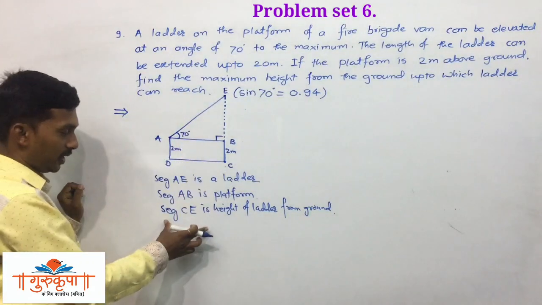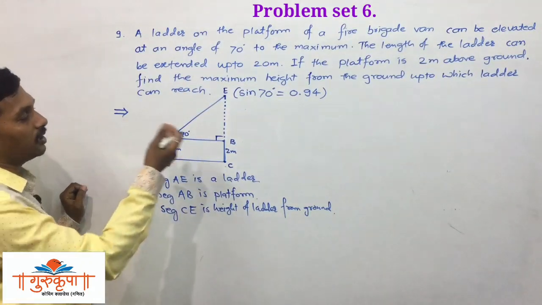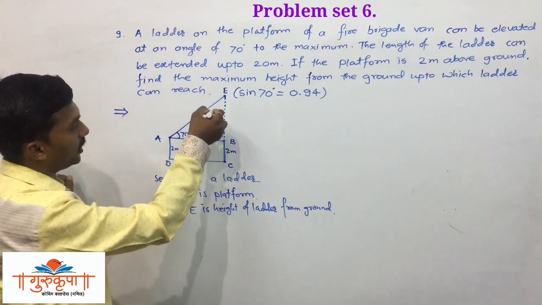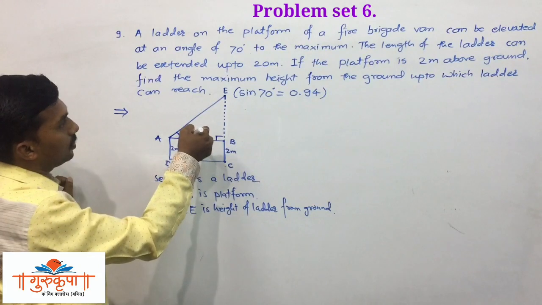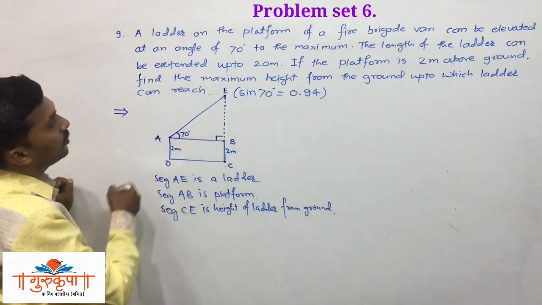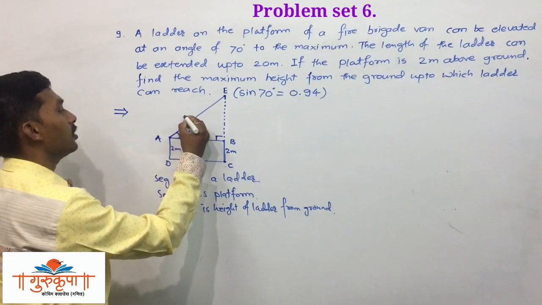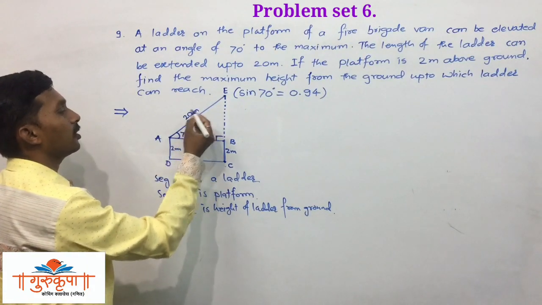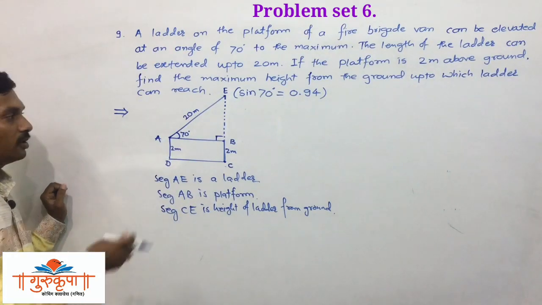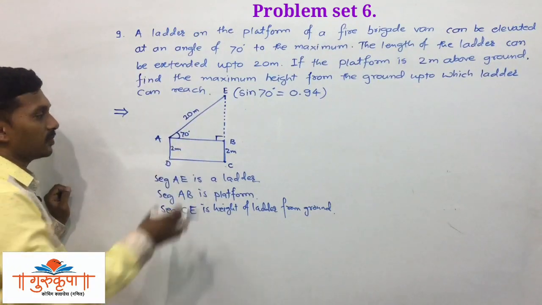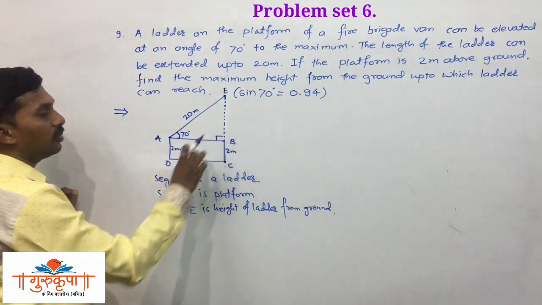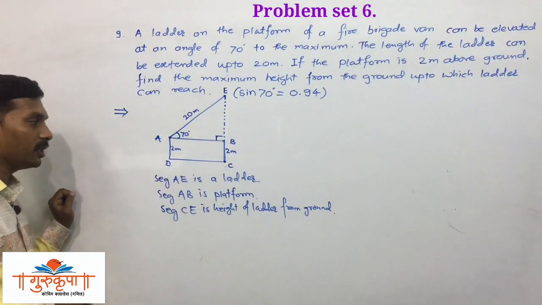We draw the diagram, we write the description, and now we have to write the information which we have available here. So here we can write the length of the ladder can be extended up to 20 meter. This is AE, 20 meter. The length of the ladder is extended, length of that ladder is 20 meter. So AE is equal to 20, angle EAB 70 degree, AD is equal to BC is equal to 2 meter, that is also given information.